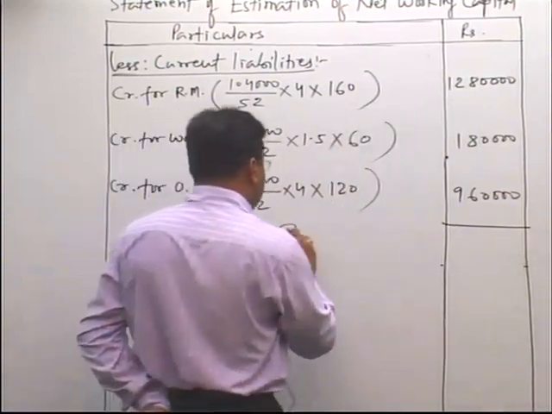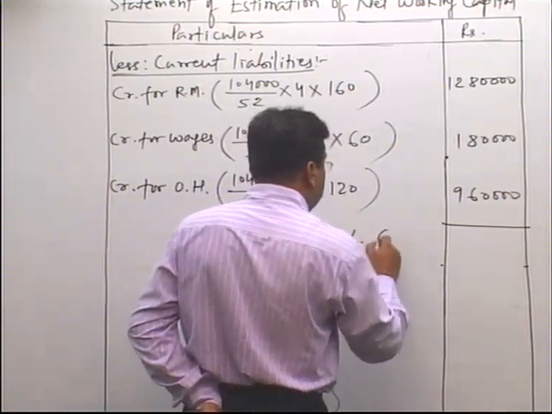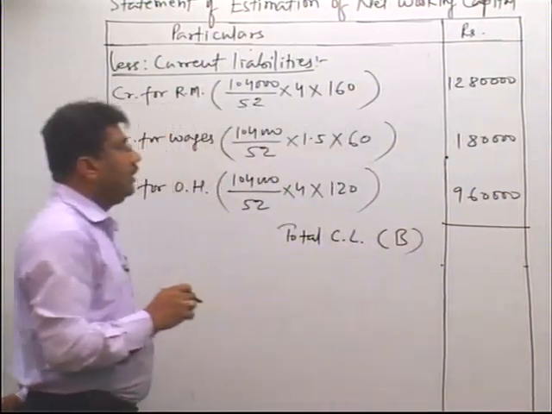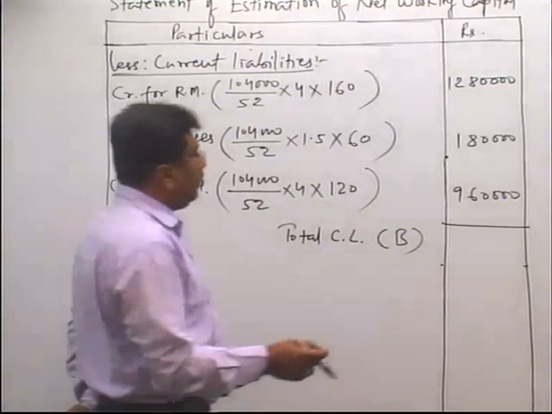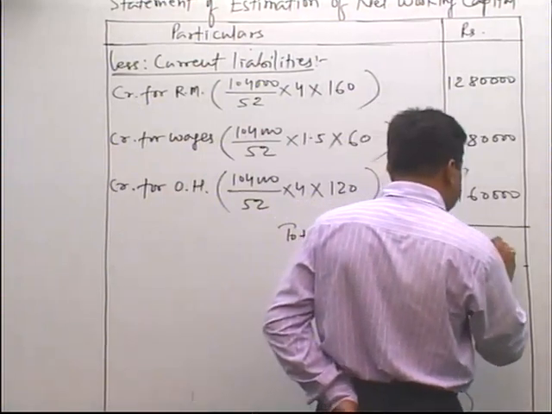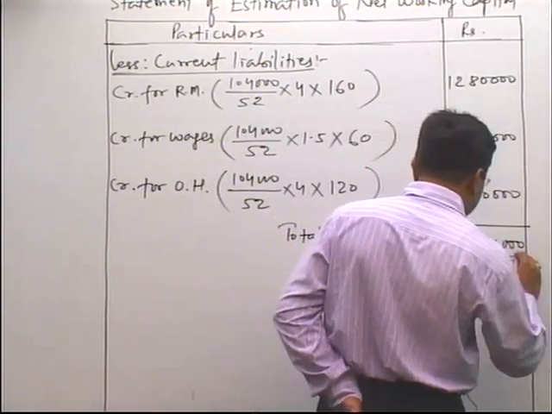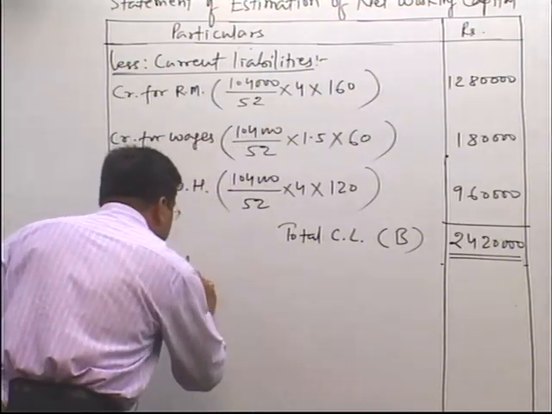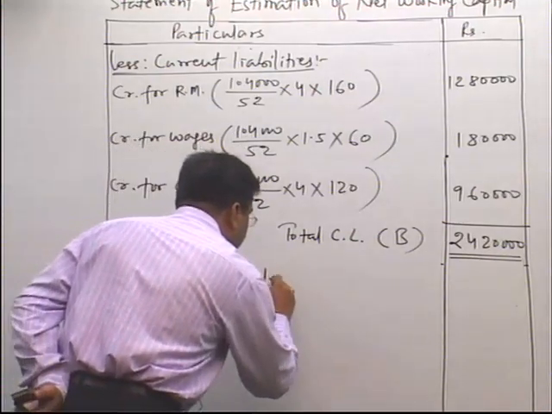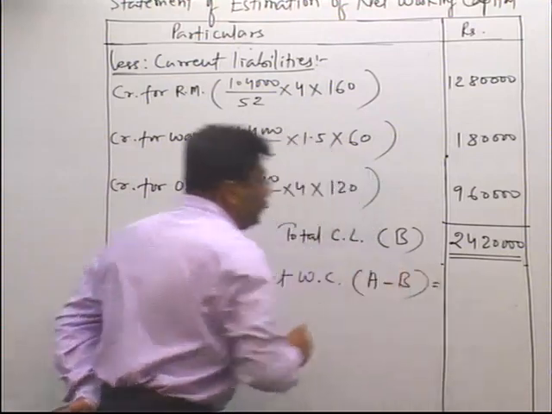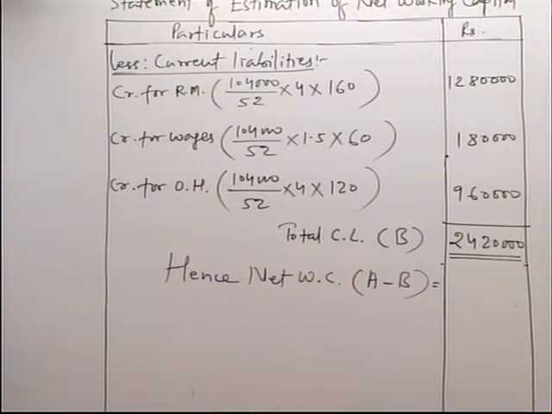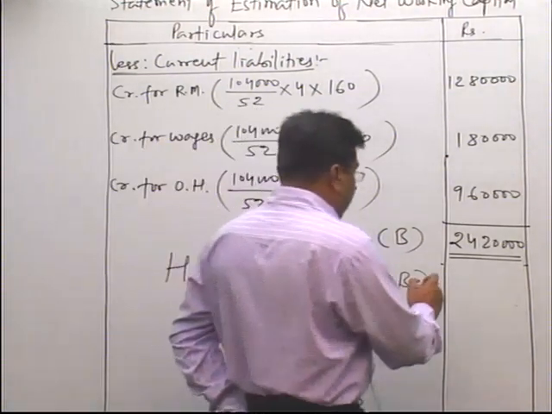It will give you total current liability. So total current liability, define it by B, comes to 24,20,000. Hence, net working capital, which is equal to A minus B. Please find out net working capital, A minus B: 98,50,000 minus this 24,20,000. So it is 74,30,000.